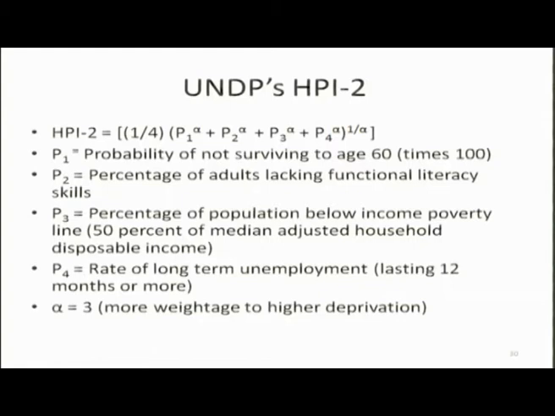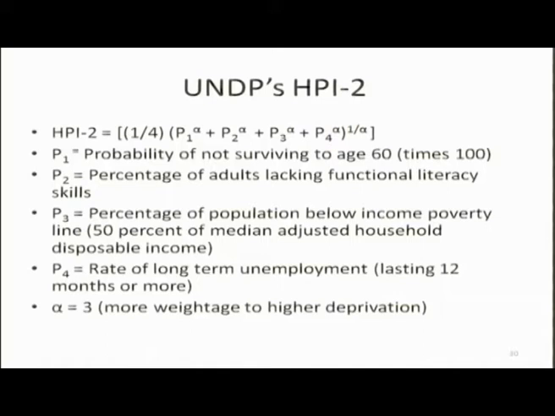In poor countries, low life expectancy results in a lower probability of surviving to age 60. Then P2 is the percentage of adults lacking functional literacy skills. In a poor country, more people lack functional literacy, so how many people have functional literacy can be one measure of that.